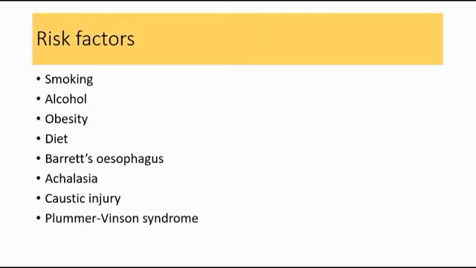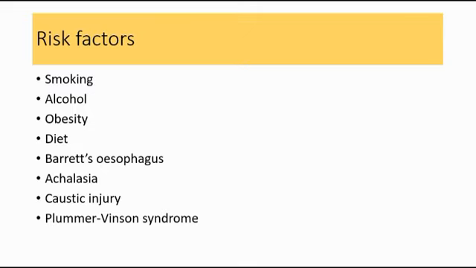For diet, drinking hot drinks, eating preserved foods that are plenty of nitrosamines, or eating bitter nuts can cause esophageal CA. Other risk factors are Barrett's esophagus, meaning the intestinal metaplasia of esophageal mucosa due to acid reflux. This can increase the risk of cancer due to the metaplasia, dysplasia, carcinoma sequence. And the risk of getting esophageal cancer is 30 to 40 times higher compared to individuals without Barrett's esophagus.